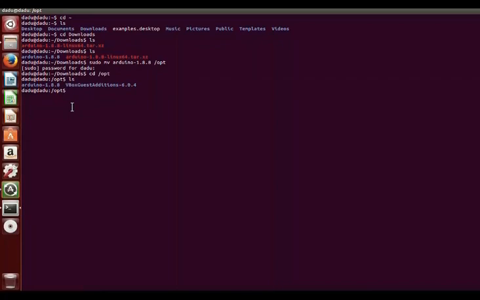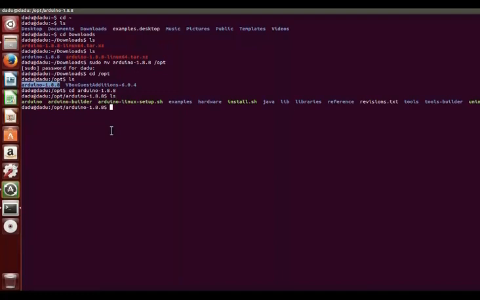Okay. Now you have to go to this Arduino 1.8.8 folder and you have to see the files inside this. Okay. So let us copy this. Copy. Okay. So now we are in the Arduino folder. So let us check the files. So if you write ls and these are the files present inside the Arduino folder. So install.sh file is there. To uninstall this we should use uninstall.sh.